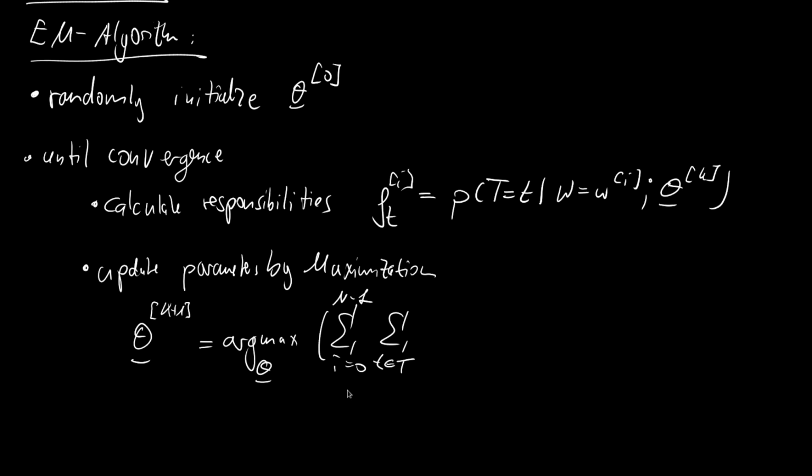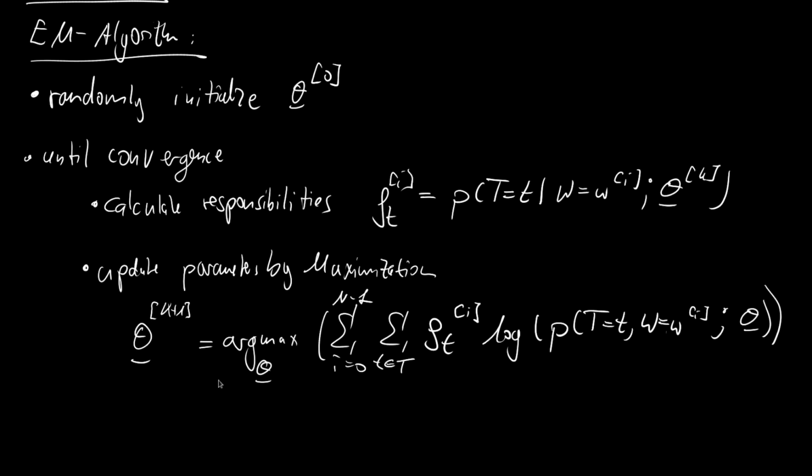Think of the Bernoulli model of good and bad, so a t that can be both 0 and 1. But as the Bernoulli model does not work with the EM algorithm, this is like all the classes that we have in mixture distributions. And here we would then have our responsibilities that we calculated earlier, and multiply them with the logarithm of the joint that capital T is small t and capital W is the ith W observation under the new parameters. And if we maximize this, then we get our new iteration, and over and over and over.